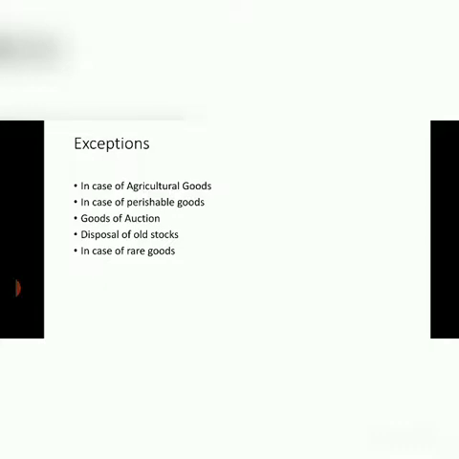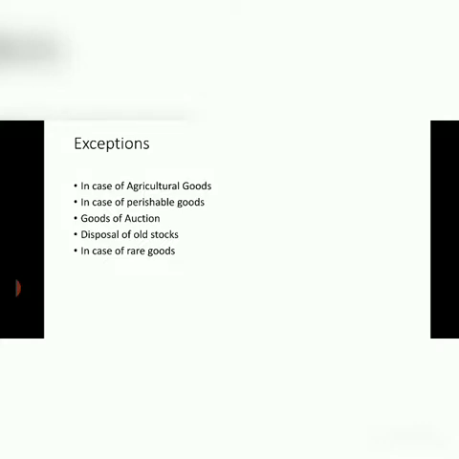The law of supply does not apply in case of perishable goods also. The next is goods of auction. The law of supply does not apply to goods of auction because their supply is always limited and fixed.